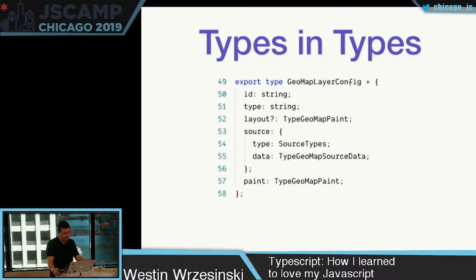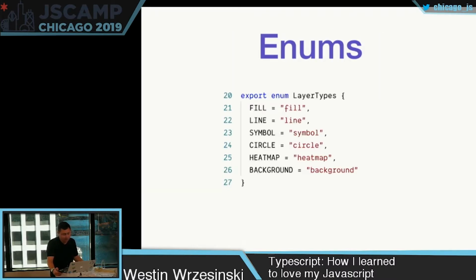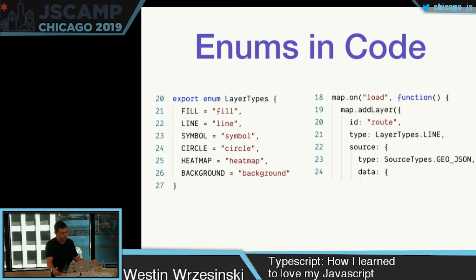And then we're also seeing something on line 54, layer types, and that's interesting. What we'll see is that you can also do enums. So similar to a union where you can pass in one of these values, it also is represented in the code, however, and not just in the type system. So now when I do a layer type, I can say in the type that it's of type layer type, or I can say even more specifically it's of layer type dot fill, but also in the code I can use this. So in my map onload function, I actually had the type of the layer is layer type dot line. So this enum goes past just the type system and also works in your code. Like you can use it as a value.